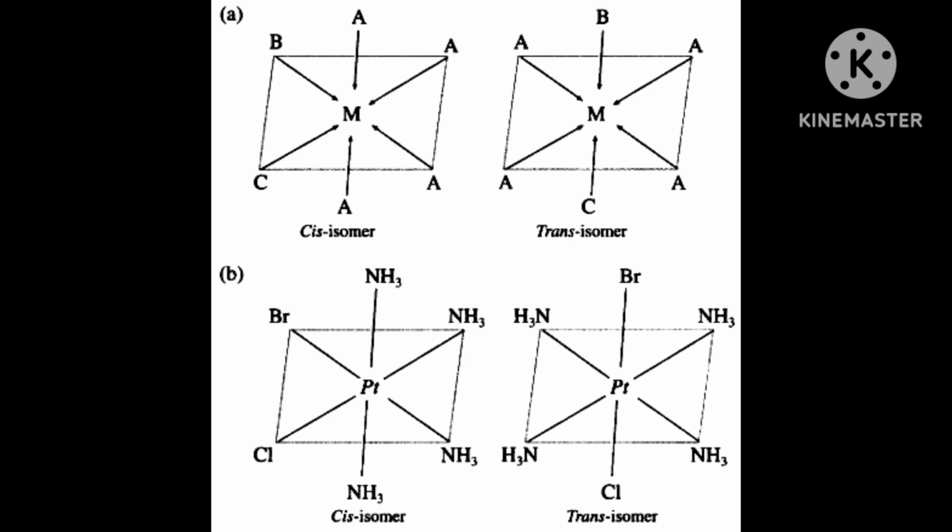Then 2 Cl are nearby on one side of the square, both close. And 2 ammonia are again together, adjacent to each other. All 4 bonds are joined with platinum.